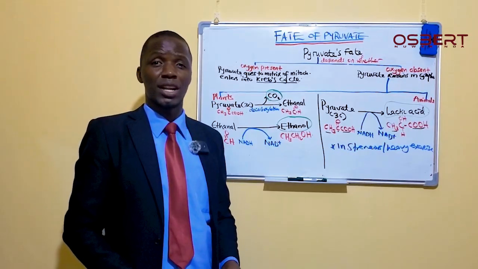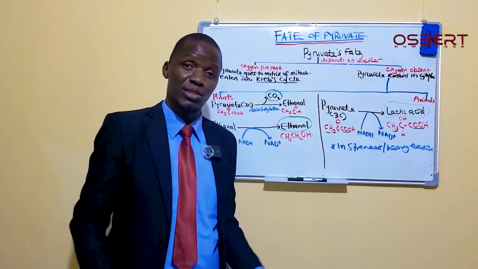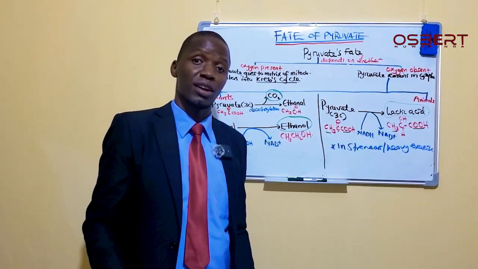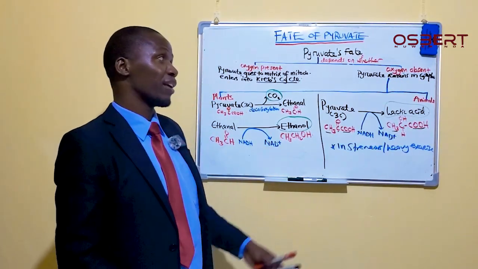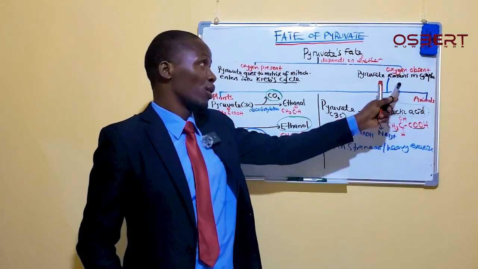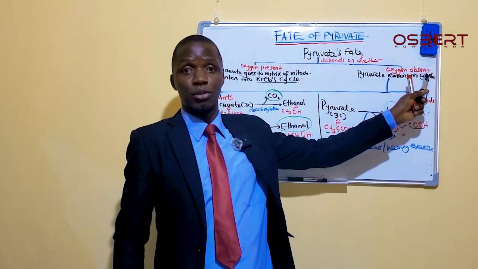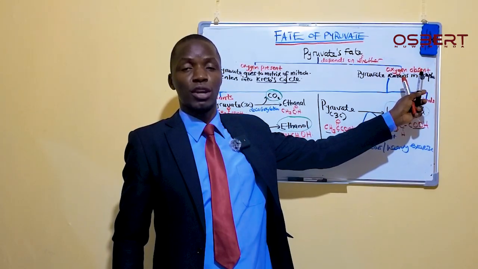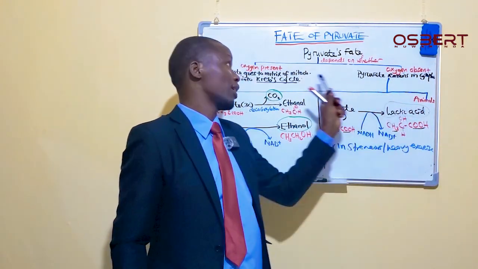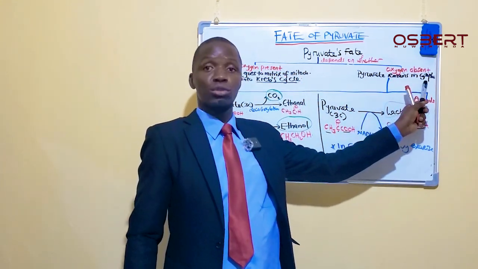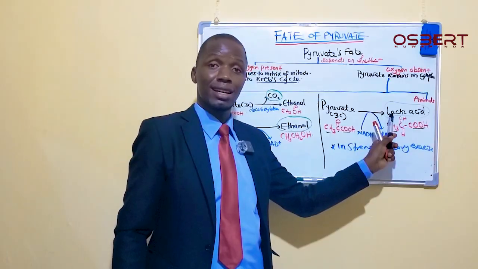Once the cells realize that the available oxygen is less, but energy is still required for you to continue running, those cells don't just watch. They resort to carrying out this type of respiration. When oxygen becomes less, and what you are supplying is not enough for aerobic respiration to take place, the cells turn from carrying out that and resort to this type of respiration. In that way, they produce lactic acid.